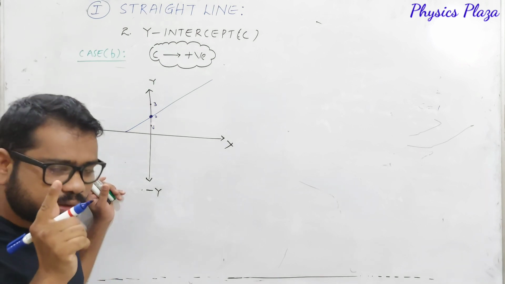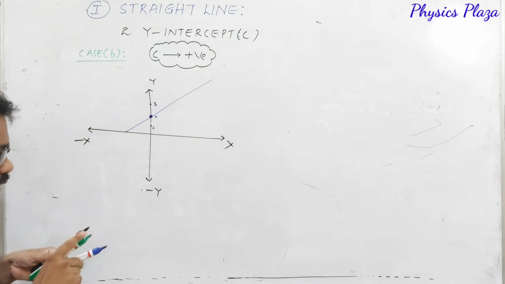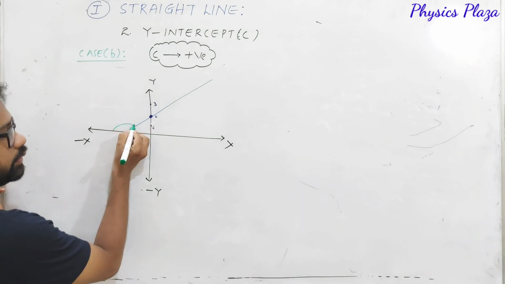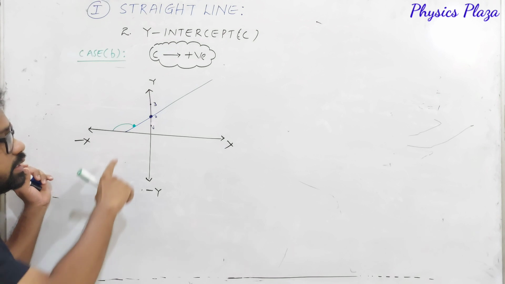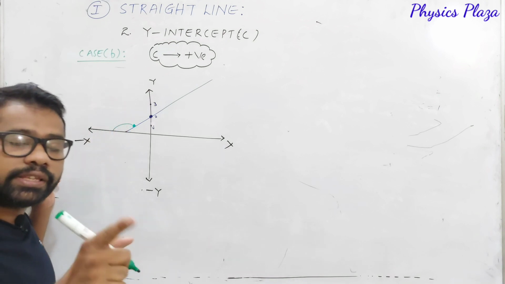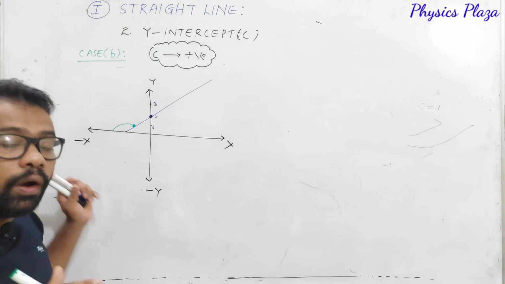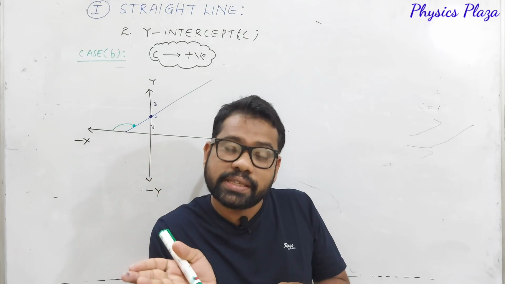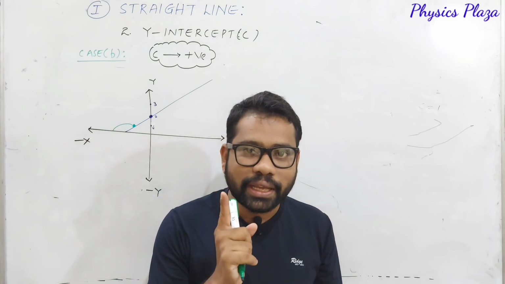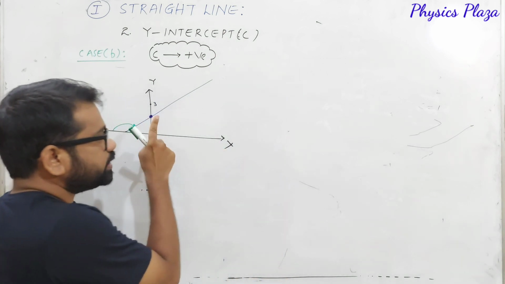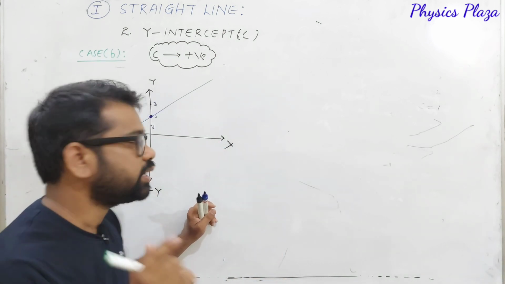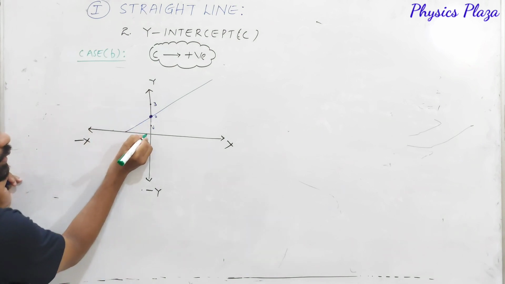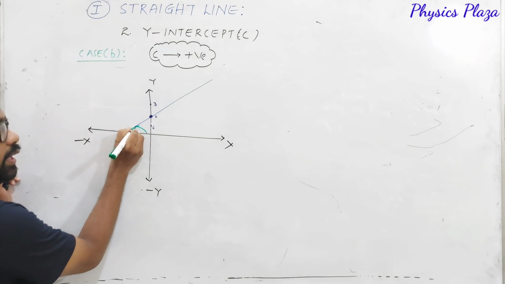Then what about slope in this case? It's very, very important. Rachel, look at here. Here many students again get confused. They will take the angle here like this, think that it is greater than 90 degrees and slope is negative. But it is wrong. Why? Already we discussed that. How can we take the angle? The angle must always be taken from the positive x-axis in anti-clockwise direction. I repeat once again, the angle must be taken from the positive x-axis in anti-clockwise direction. So this is the wrong way of taking it. We should take it like this.